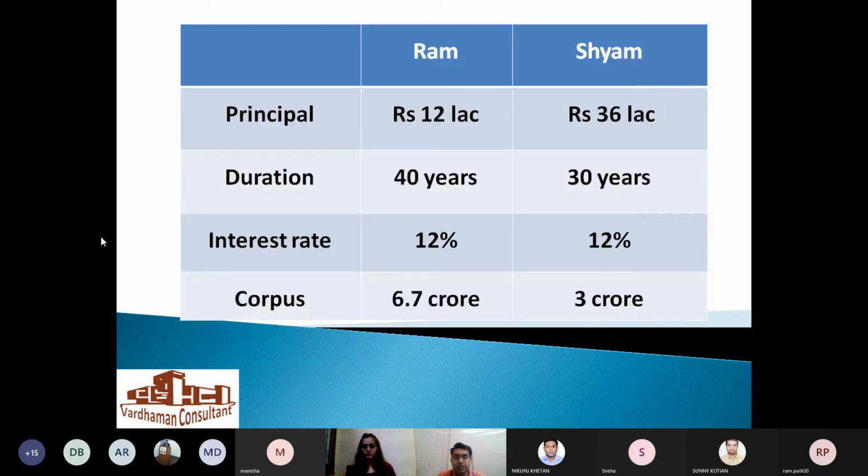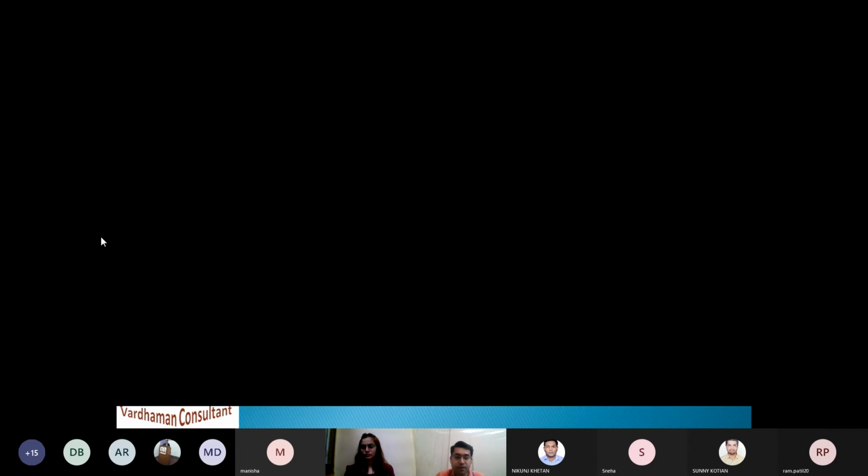So here is the difference table. The principal invested by Ram is 12 lakhs. Mr. Sham invested 36 lakhs. Duration was 40 years for Ram and 30 years for Mr. Sham. The interest rate is the same for both, but the retirement corpus is far different. It's more than double for Mr. Ram. So hence, early investment gives you the benefit.